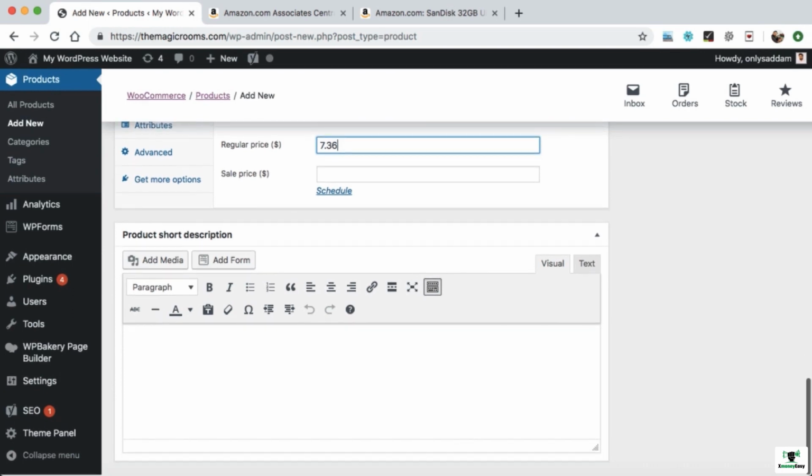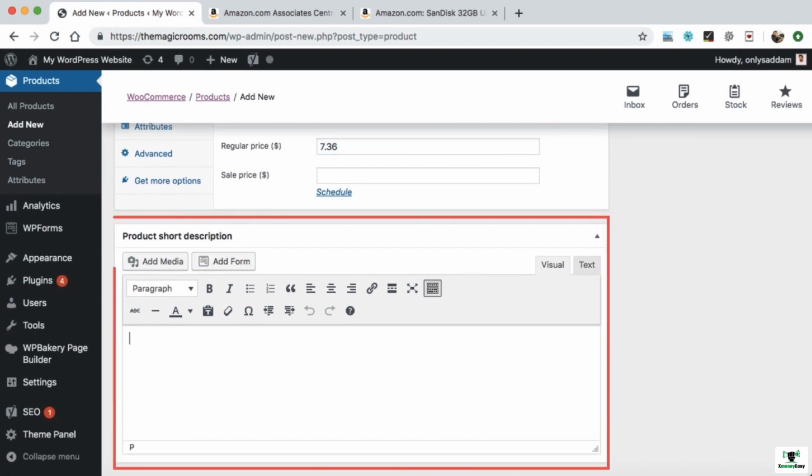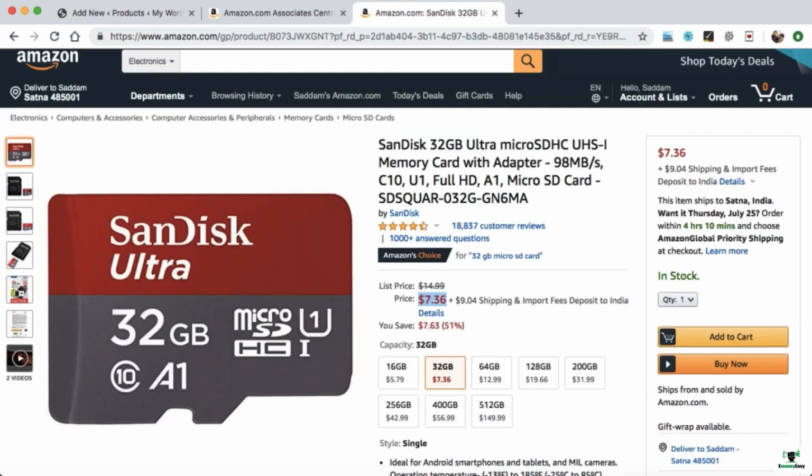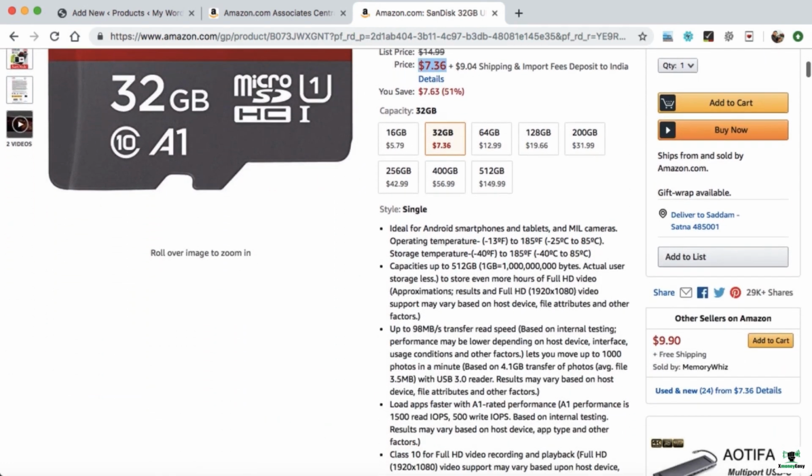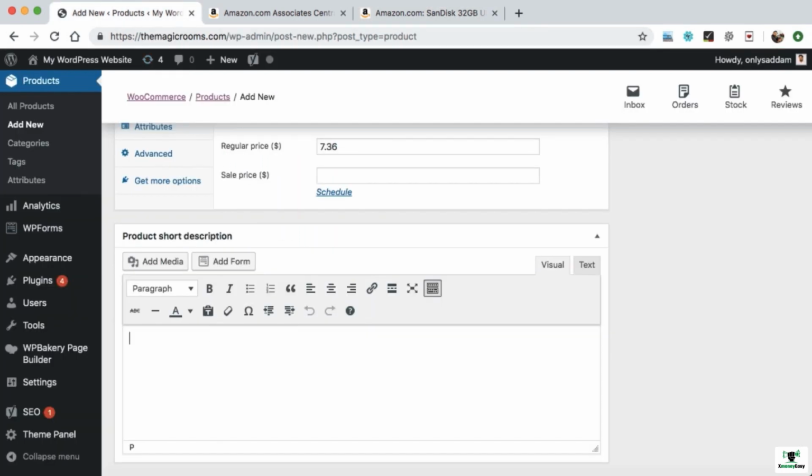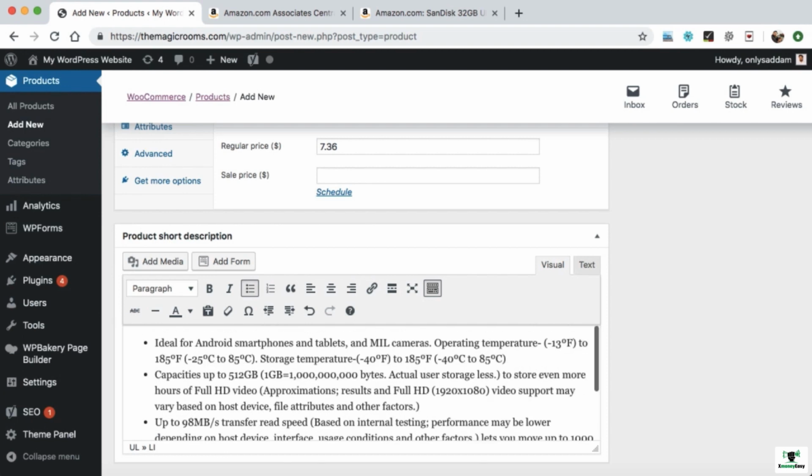Now let's scroll down. Product short description. This is the short description area. Whatever content you put in this box will appear on the right hand side of the product image, like in this area. So here we can copy some content like this. I'm just copying it from here and we can paste it in this box. Again, writing your own content is recommended.